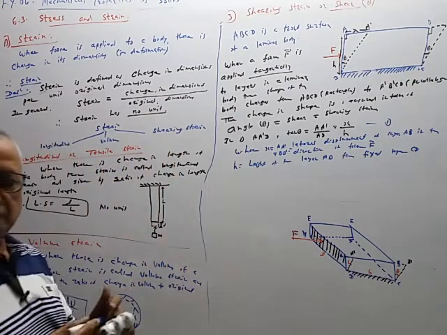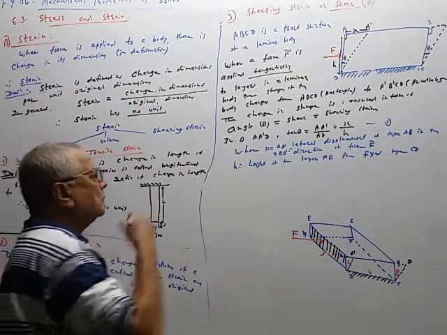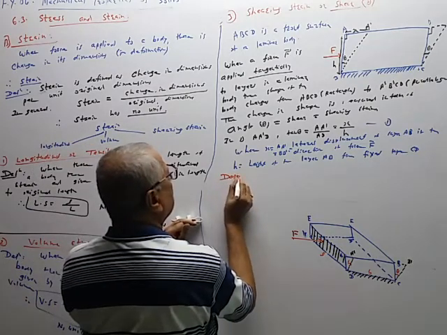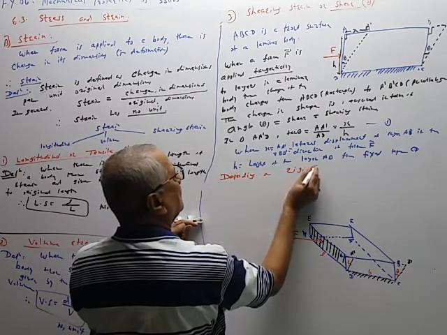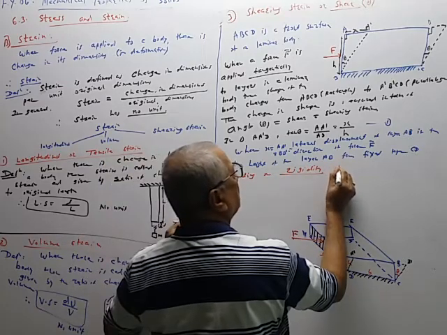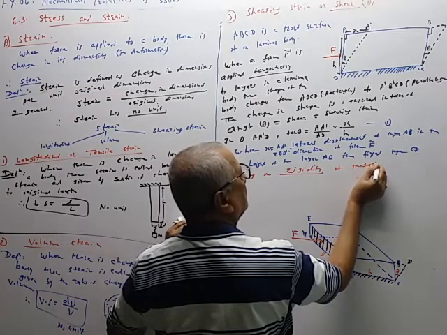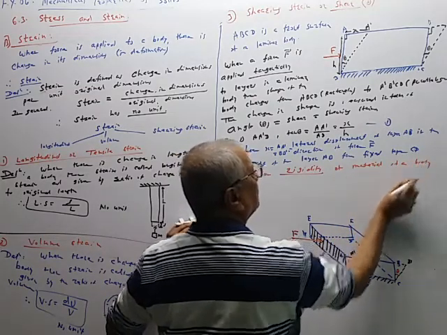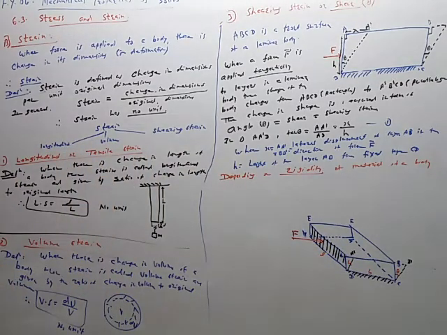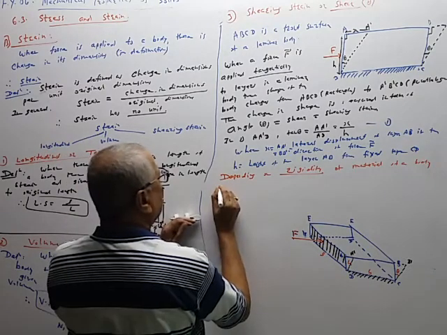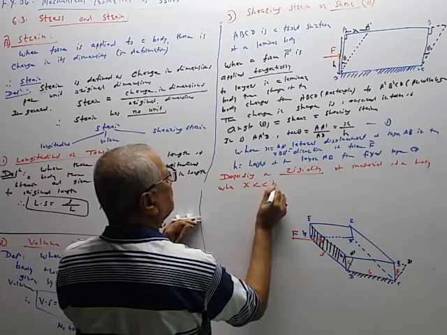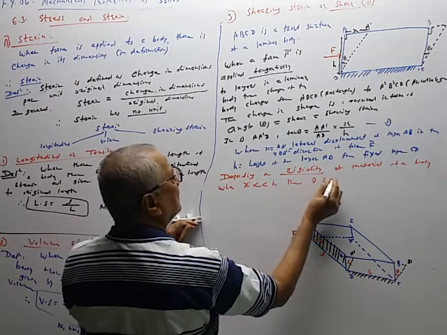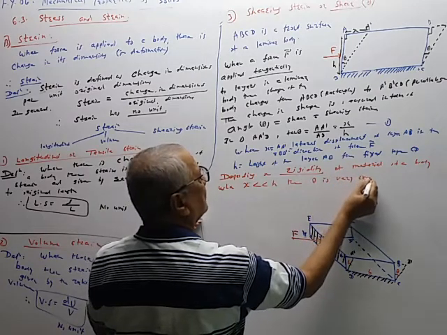But depending on the rigidity of the material of the body, when x is very much less than h, then theta is very small.